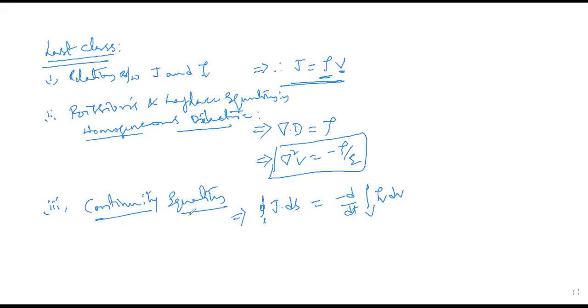In a similar way, let us continue. First of all, with respect to charges, how will a continuity equation be generated in terms of time variation? After simplifying this with the help of the same divergence theorem, we have written this expression as del dot J is equal to minus dou rho v by dou t. See here, there is a change.